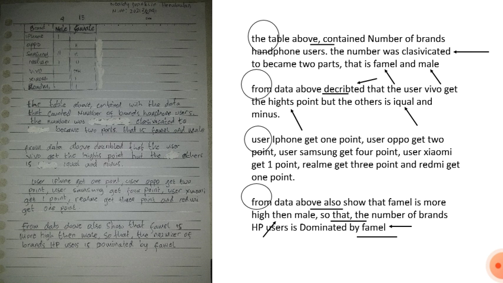In the second sentence, I think he should put a comma: from data above, describe that the user people get the highest point, but the others is equal and minus. On the first sentence of the last paragraph, he also needs to put a comma. In the second one, he shouldn't put a comma between that and the, because he already put a comma between male and so.